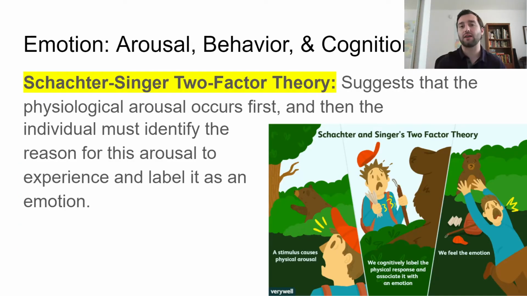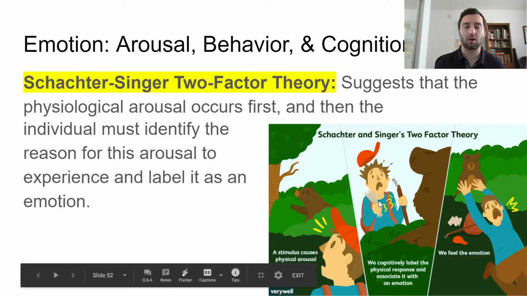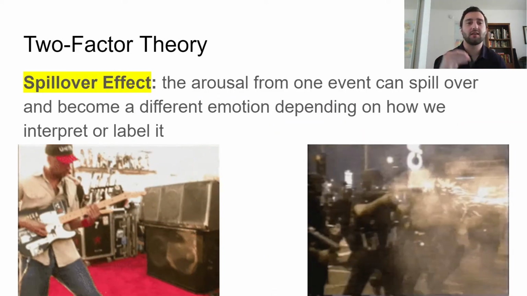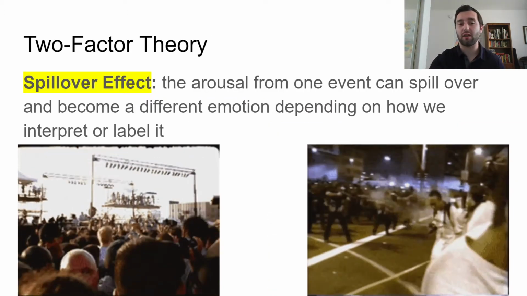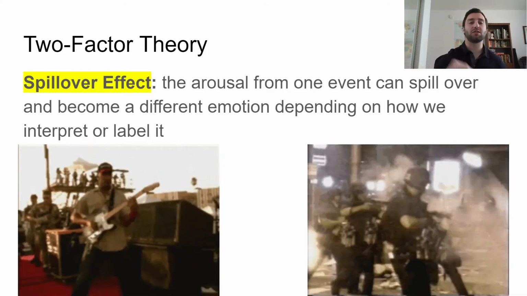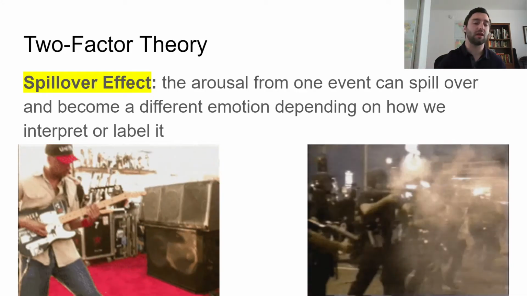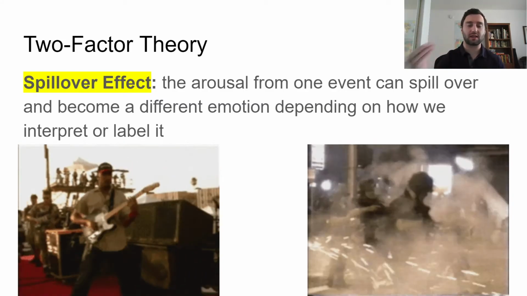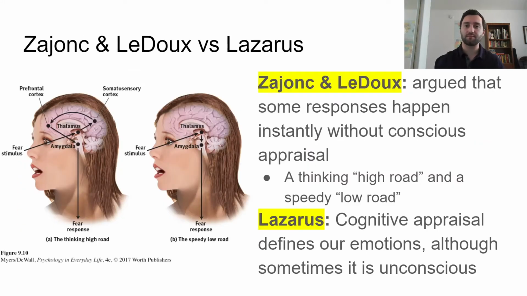Now, again, how does this connect to that? The idea is the emotion is dependent on the labeling. So when I'm at the concert, I'm labeling this arousal as me being happy, being excited, having fun. When it ends, and I'm still feeling this emotion, it's possible for it to get labeled a different way. It's possible for that emotion to spill over and become labeled as anger, and then it becomes anger, right? So that's the spillover effect.